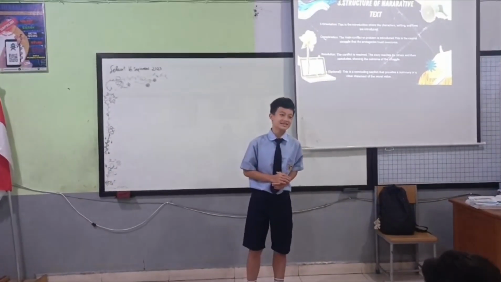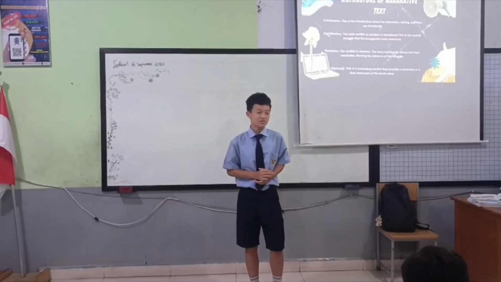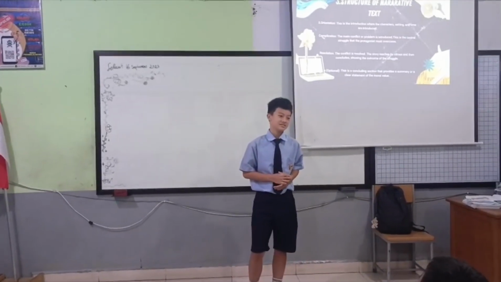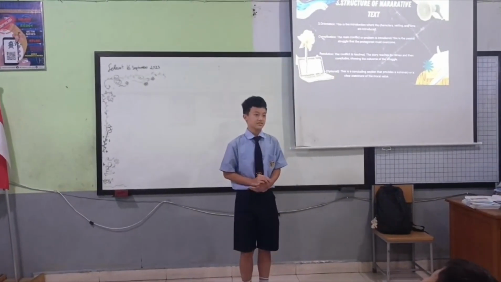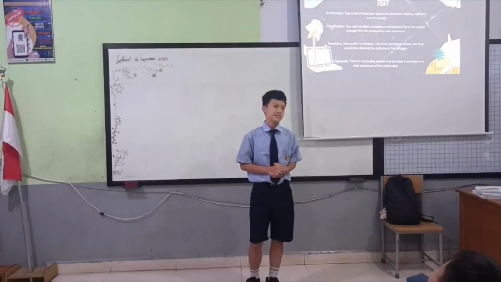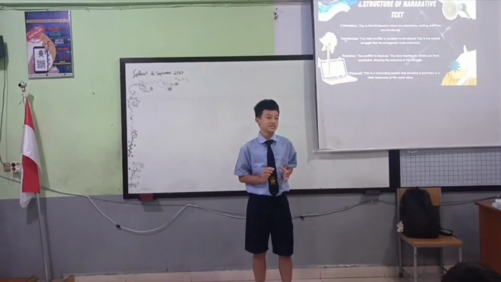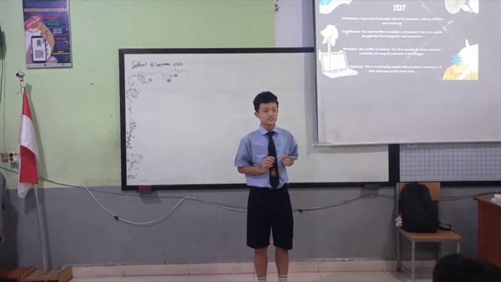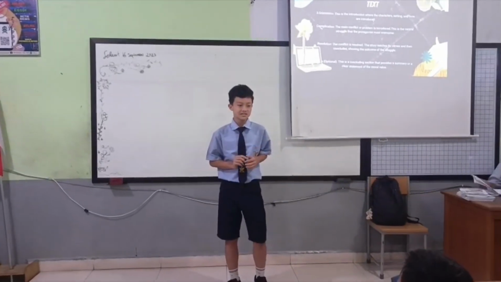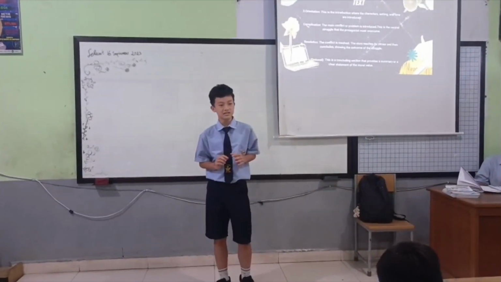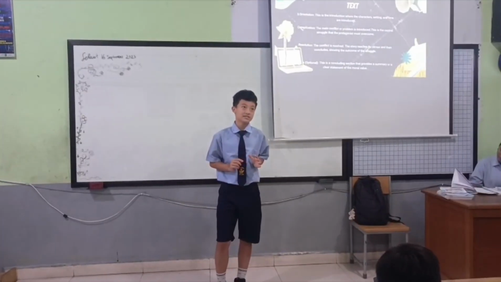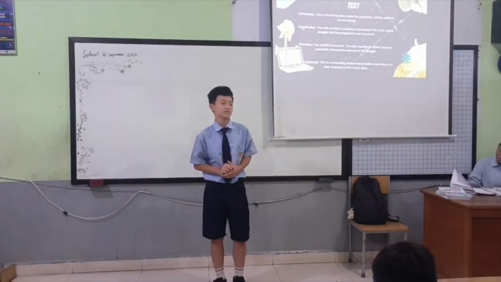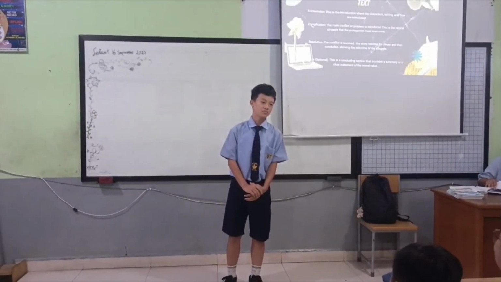The story concludes, showing the outcome of the struggle. The last is reorientation or coda. This is optional, it means you have a choice. This is a concluding section that provides a summary or key statement of moral value.